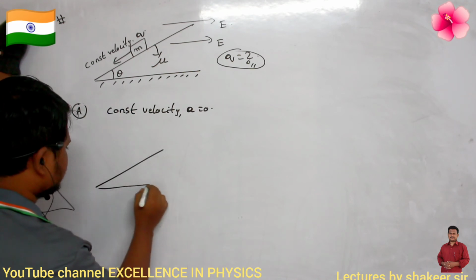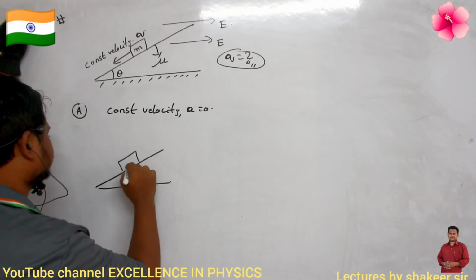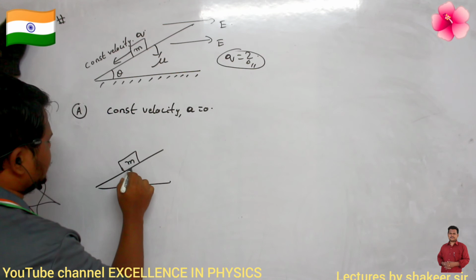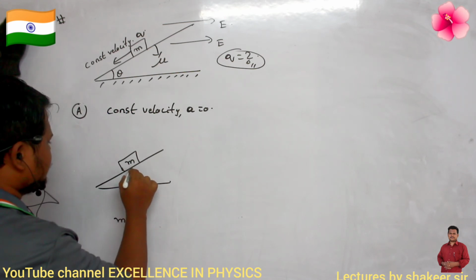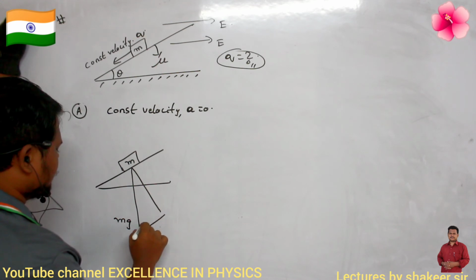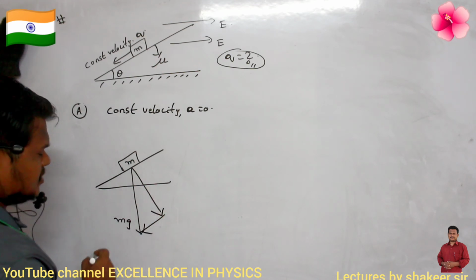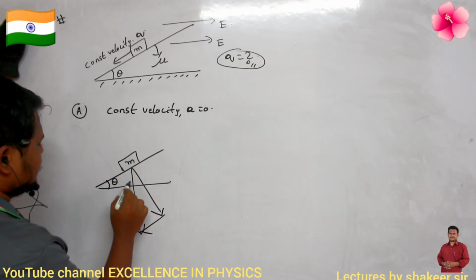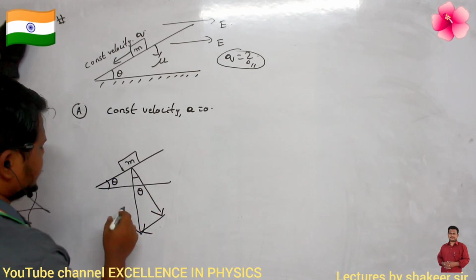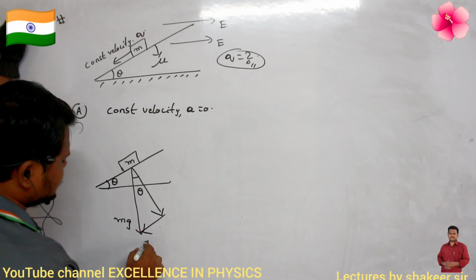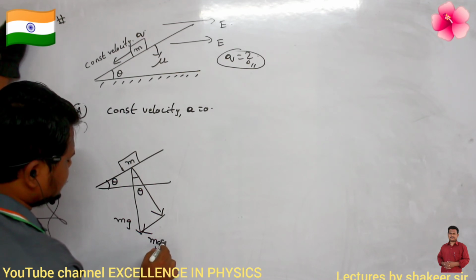So this is a body of mass m. First of all, its weight mg will be acting in the downward direction. This mg I can split into two components like this. So this is angle theta. If this is theta, this is also theta geometrically. To this theta, this is the opposite side, so this becomes mg sin theta.